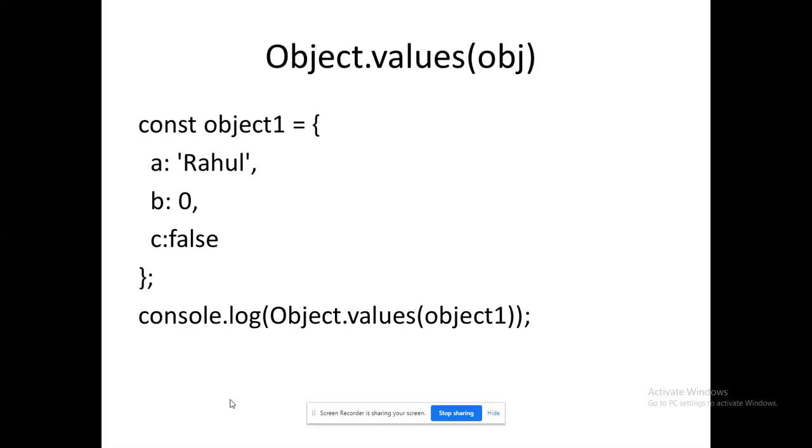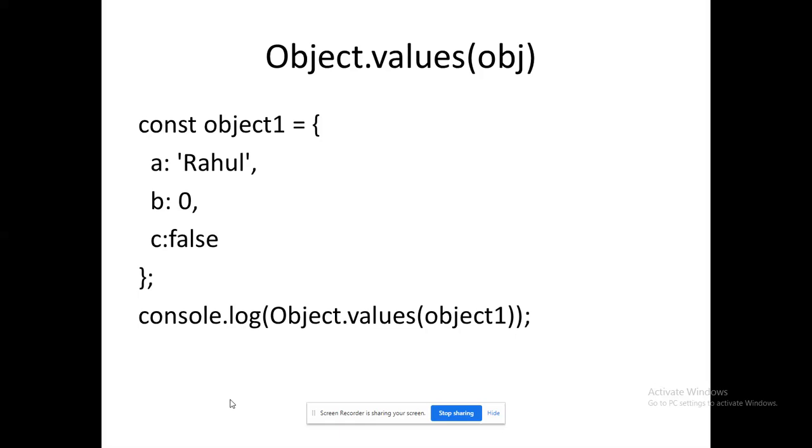Now Object.values, it's a very simple one. If you want to retrieve the variables, we will use the term symbols. If you want to retrieve the values, we will use the method values. Ultimately, it will print as an array, a list: Rahul, 0, false, because these are the values of the object. Values of object means the values of its properties. A, B, C are the properties, and Rahul, 0, false will be printed. So that's what we have seen.